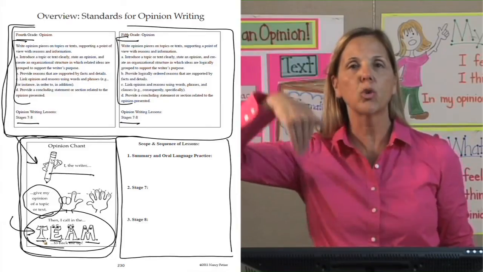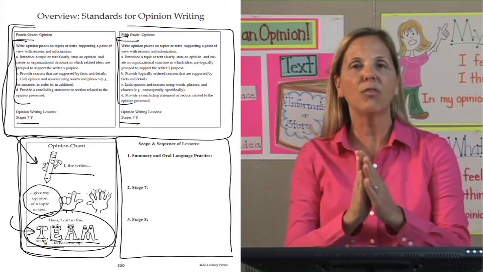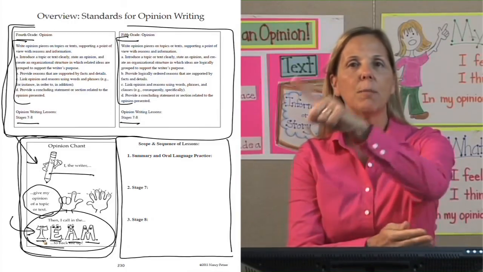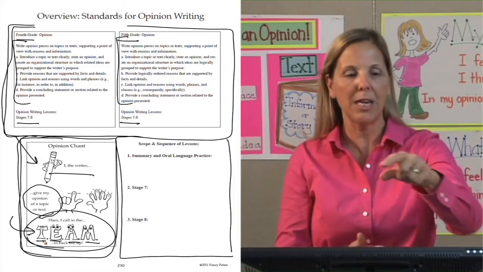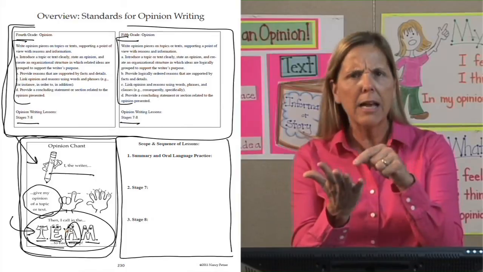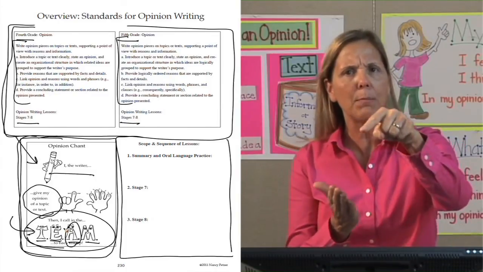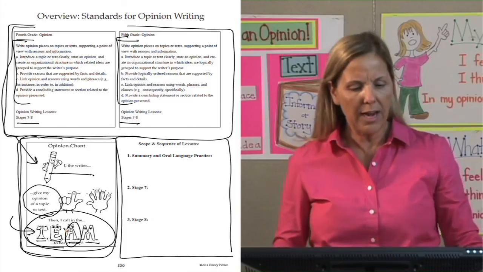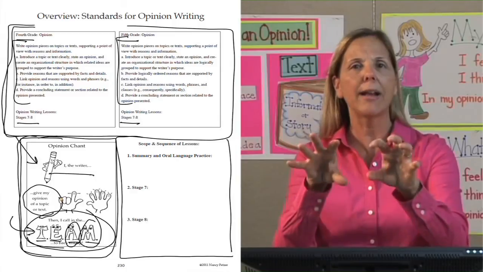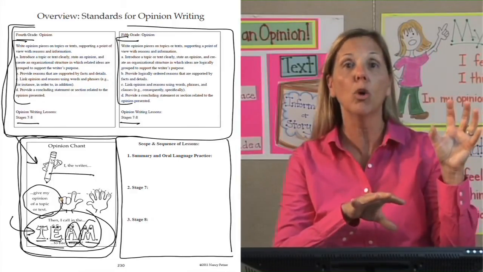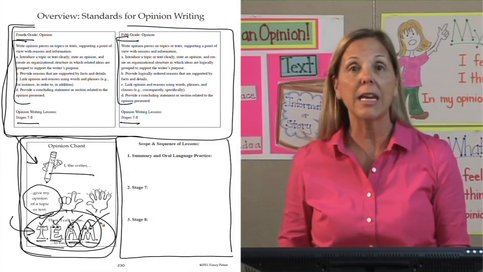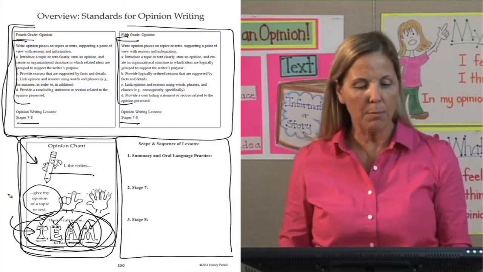T is for transition. E is for evidence. I need to have evidence from the book or evidence from something in the world to back up my opinion. A is analyze it. Analyze that evidence. How does that evidence back up your opinion? And finally, M is make it matter. How does this matter? How does this connect back to the world? So we have a transition, evidence, analysis, and make it matter. That's how we're going to back up our opinion.